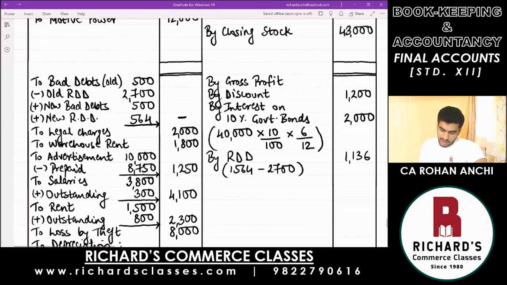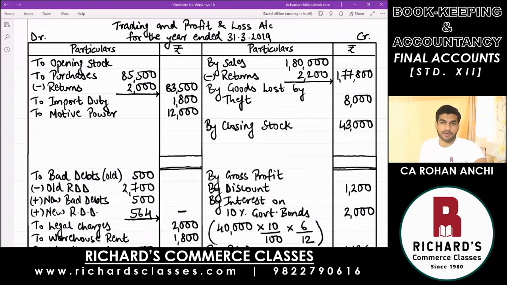Now is the time to close our account, starting with trading and profit and loss account. So first, trading account, the upper part, you close and get gross profit. So the credit side total is 2,28,800. Okay, I'll just write it here. Credit side total 2,28,800. Okay. Debit side. Opening stock was not there in this question. So you can put a dash there. To opening stock, we have already written. You put a dash. And find out how much is the debit side total. 97,300.